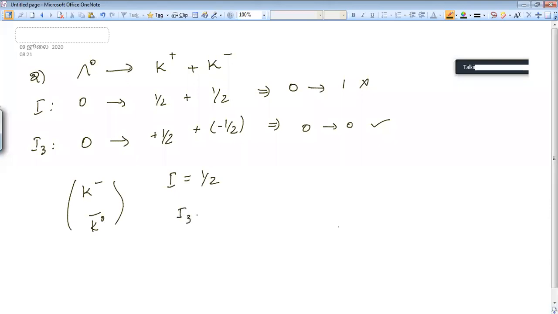Then how to find I3? The member which has the highest positive charge will get plus 1 by 2. The member which has the lowest charge will get minus 1 by 2. Here minus is there, here 0 is there. Which is greater? 0 is greater. So for K naught bar, we have to substitute 1 by 2, and for K minus, minus 1 by 2.